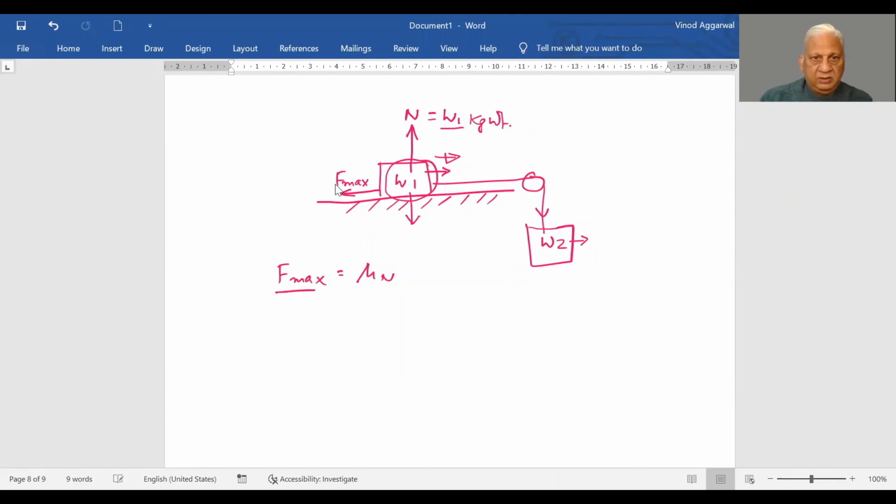So F max is mu W1, or mu static becomes F max by N. And we knew that F max was nothing but the minimum weight that was required to move it to get to maximum F max. So this becomes W2, and normal is because of our weight W1.